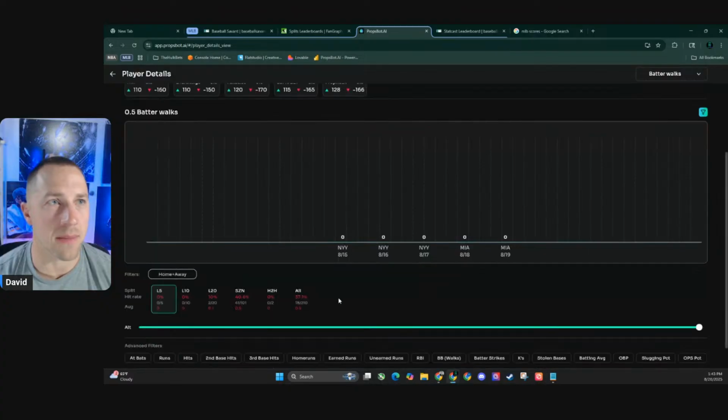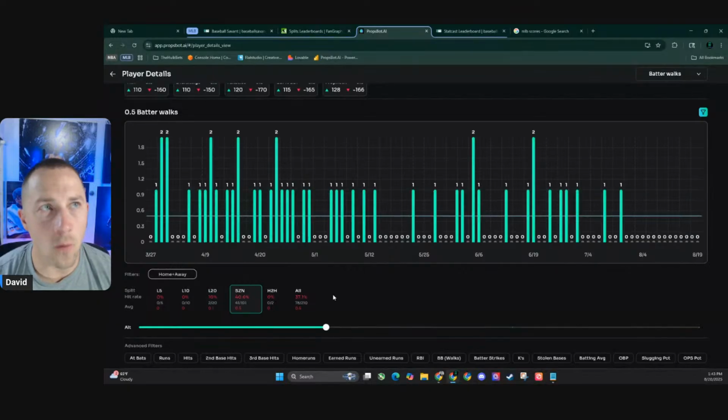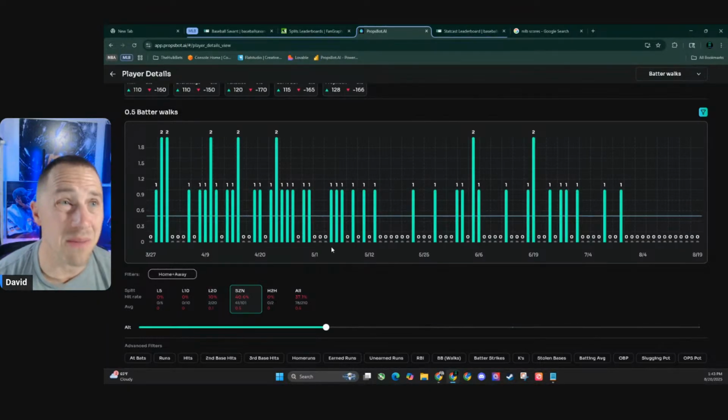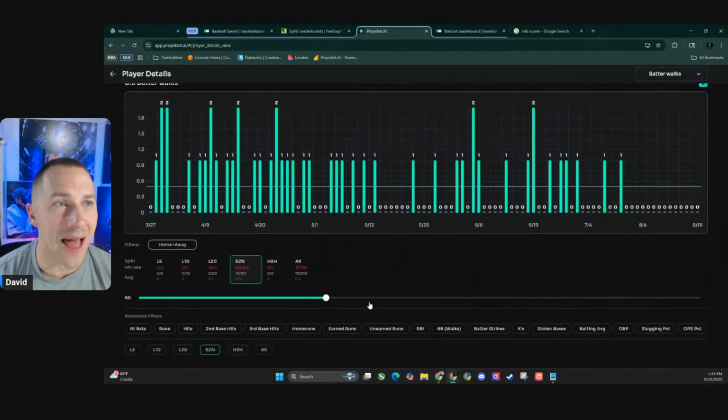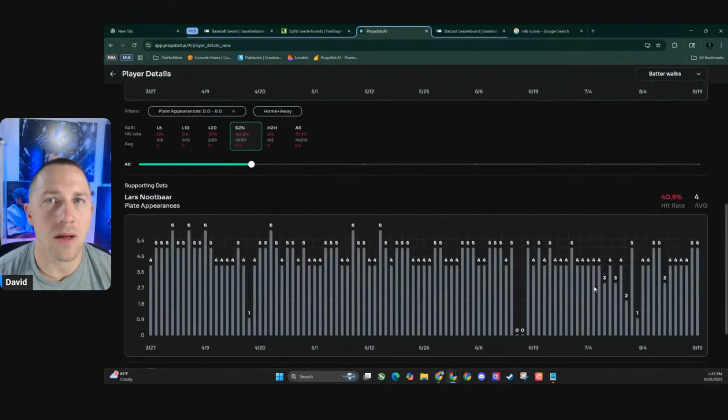I don't know what I'm missing. He hasn't walked in the last 10 games. Only walked twice in the last 20, and that was at the beginning. 41 walks on the season. So maybe they're just thinking that the man walks a lot. But how many plate appearances has he been getting?